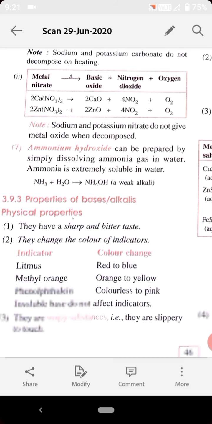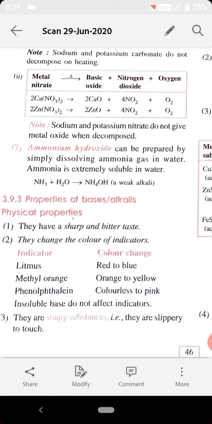One more and the last method is by ammonium hydroxide. Ammonium hydroxide is basic in nature and it can be prepared by simply dissolving ammonia gas in water. See, ammonia gas has a very high affinity towards water molecules.